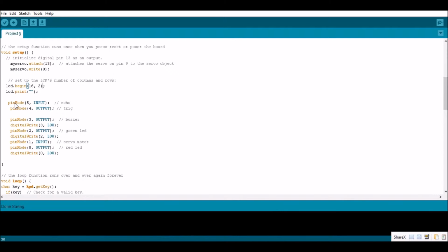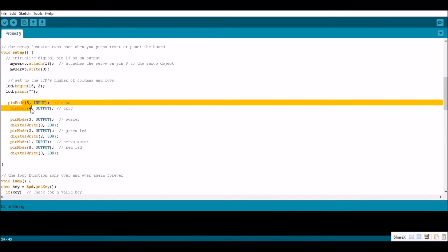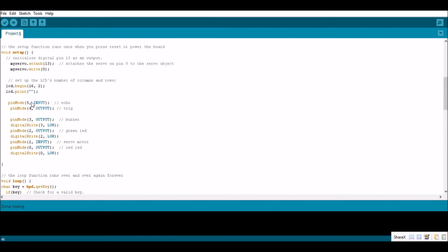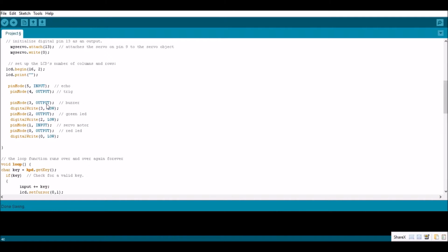Then some inputs and outputs here. The ultrasonic takes input 5 for the echo, output 4 for the trigger. Then the buzzer, we set it at pin 3, and we set it to low because we don't want it to be activated in the beginning. Output at pin 2 is the green LED, pin 1 is for the servo motor, and pin 0 is going to be the red LED. And we're going also to write low at the LEDs because we don't want them to be activated.